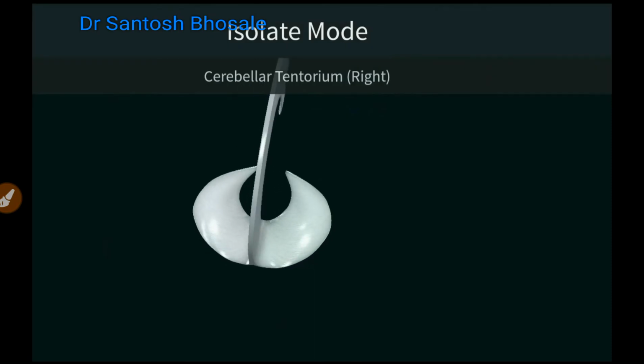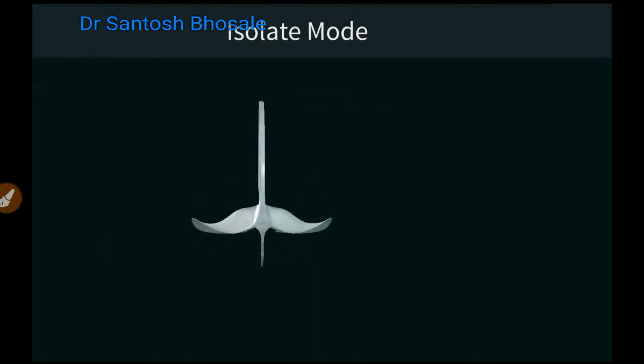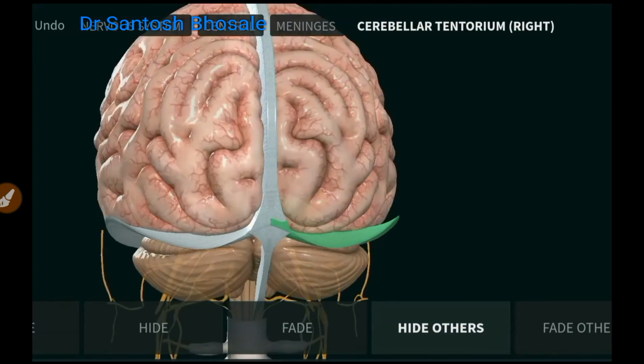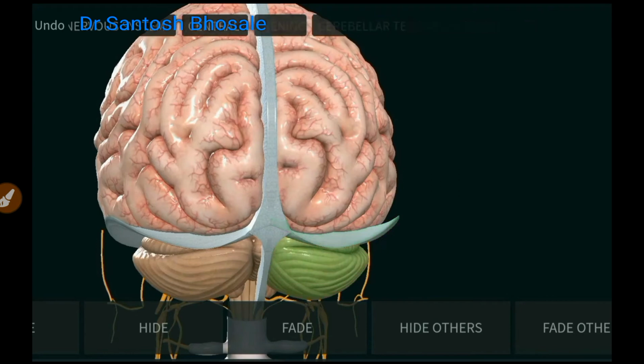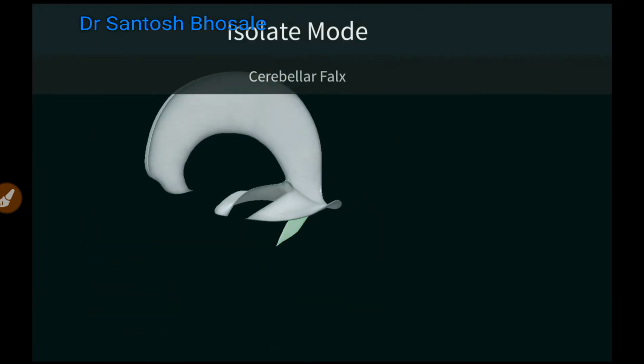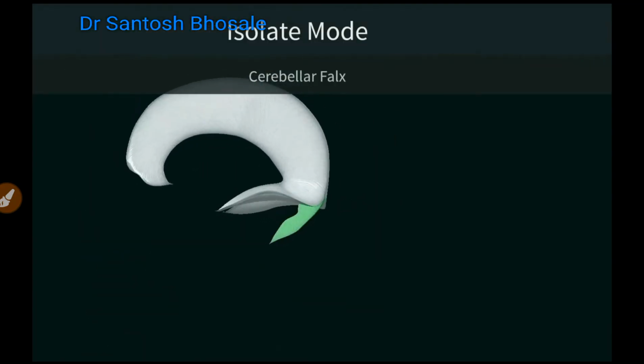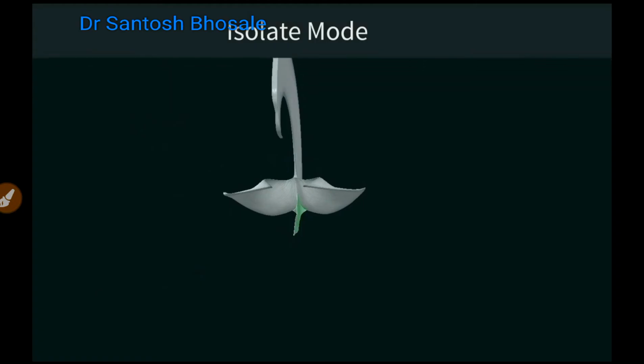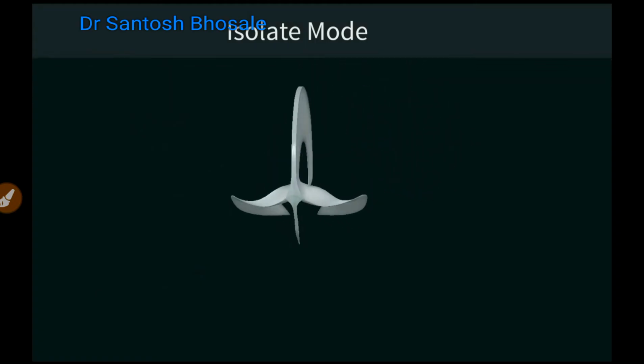So the tentorium cerebelli gives attachment to the increasingly wider falx cerebri on its upper surface, and on its inferior surface it gives attachment to the median, thin or smaller fold, that is falx cerebelli.